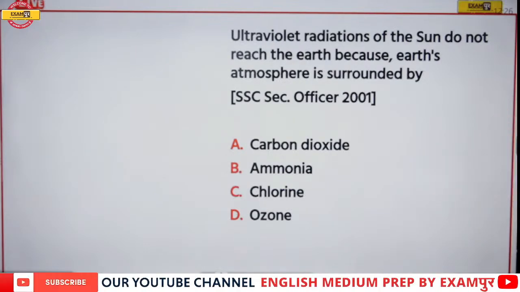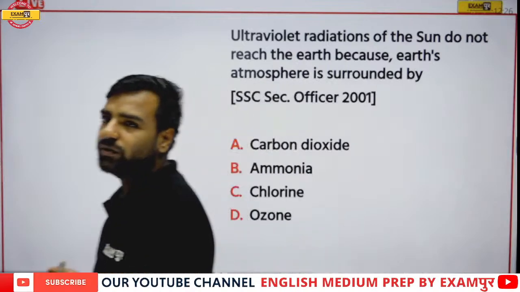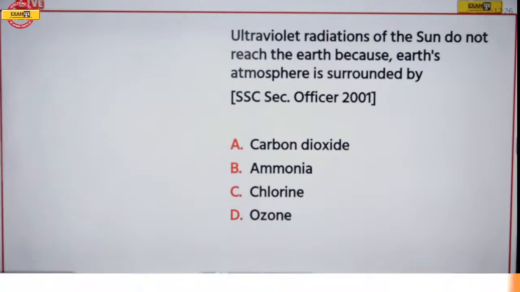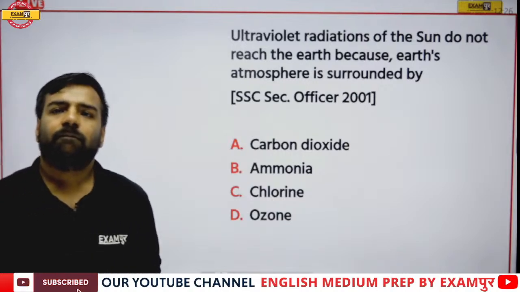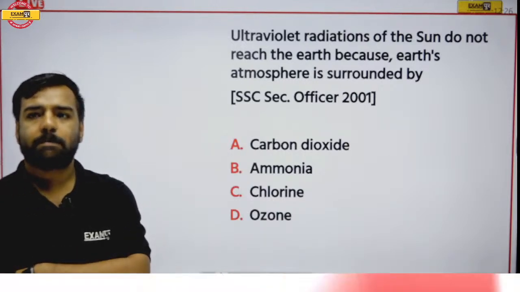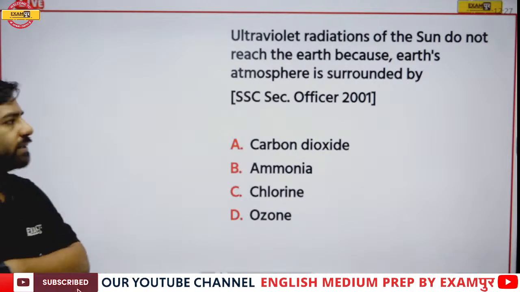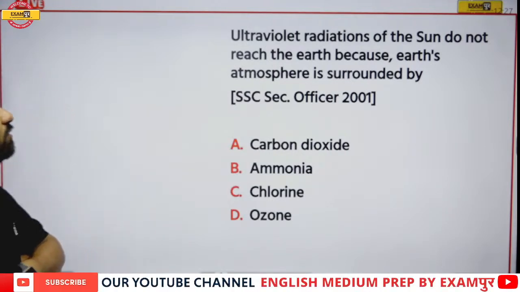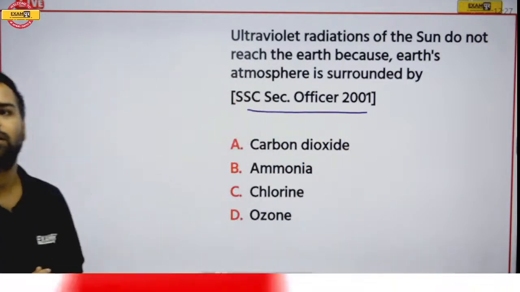Next, ultraviolet radiations of the sun do not reach Earth because Earth's atmosphere is surrounded by dash. Yes, ultraviolet radiations are not reaching Earth. Why? Because of the presence of something. Now this question is from Ssc Section Officer 2001. Waiting for the answer. The question is, ultraviolet radiations of the sun do not reach the earth because Earth's atmosphere is surrounded by dash. What is going to be the correct answer?